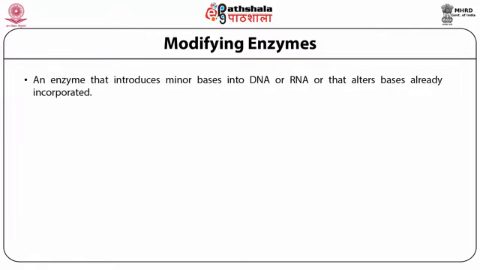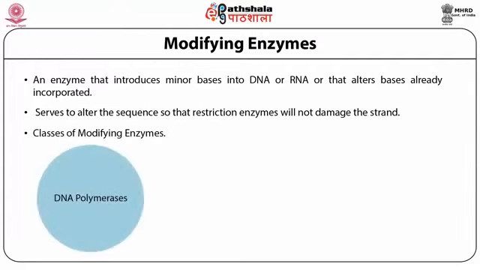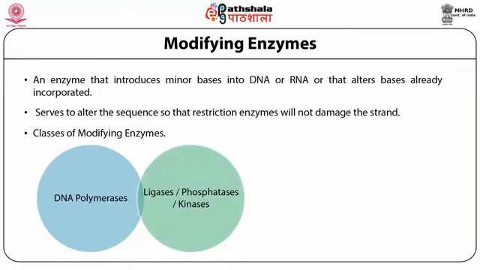Modifying enzymes introduce minor bases into DNA or RNA that alter bases which are already incorporated. It serves to alter the sequence so that a restriction enzyme will not damage the strand. There are many types of modifying enzymes such as DNA polymerases, ligases, phosphatases, kinases, nucleases, and proteases.